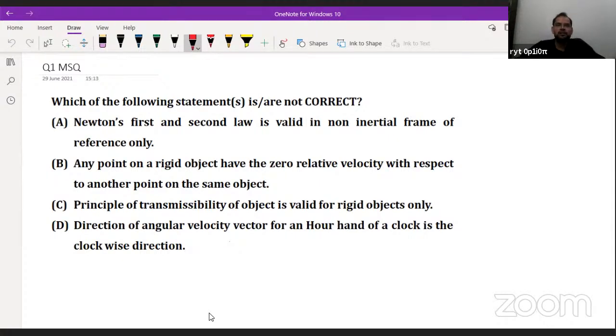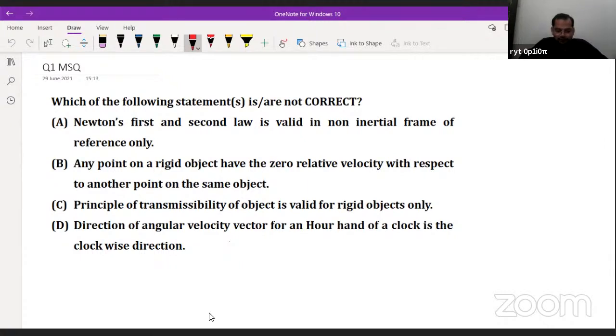See the question. Newton's first law is valid in an inertial frame of reference only. So I just want to know, Newton's first law and second law are valid in a non-inertial frame of reference only. What will you say?